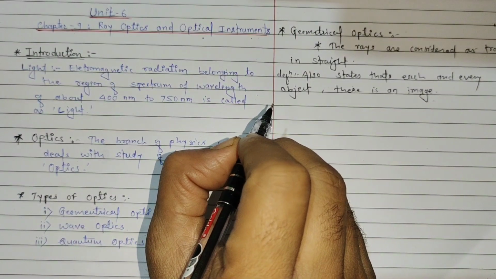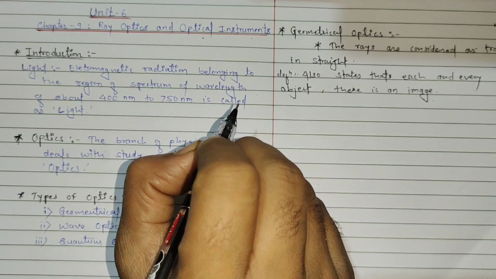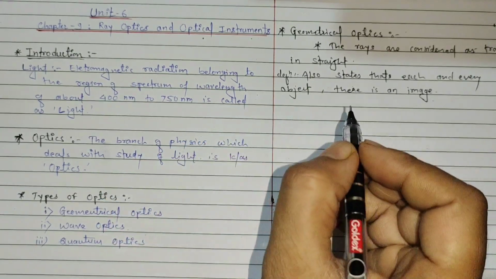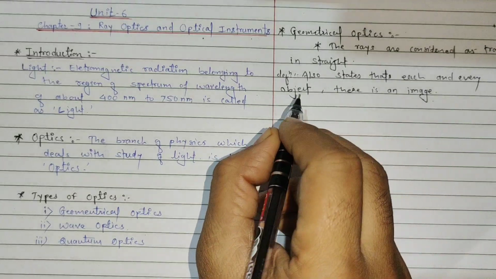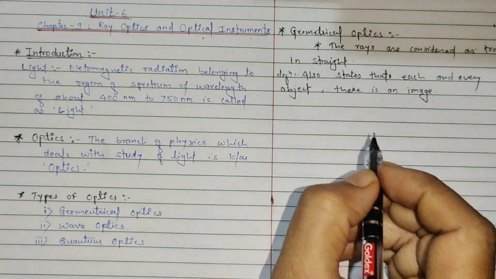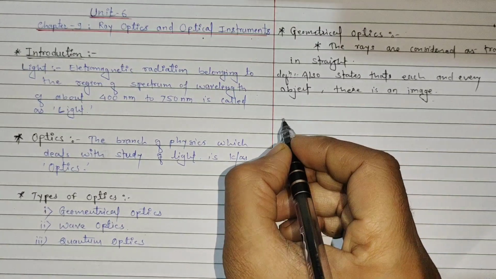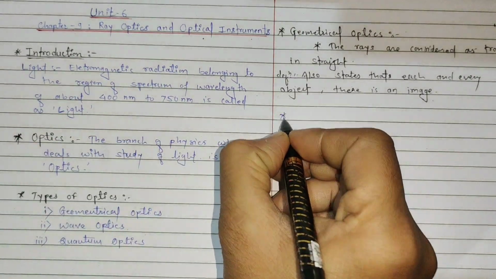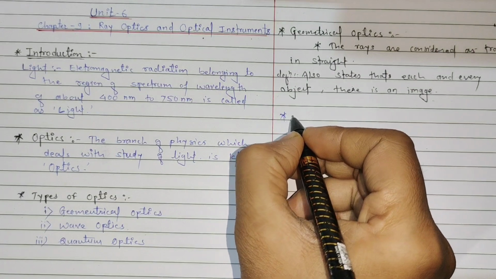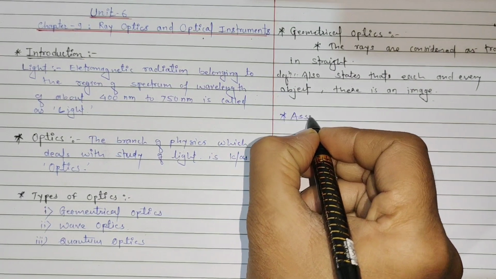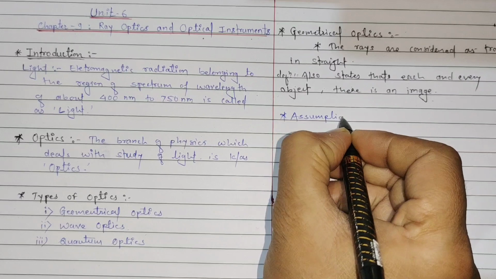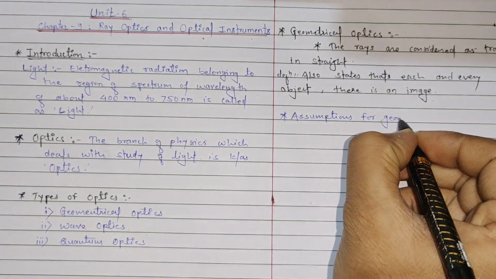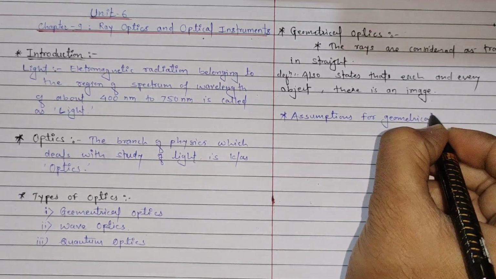We can again say that it works with some assumptions. Whenever we go for geometrical optics, we have to consider some assumptions. Which kind of assumptions do we consider? We should first understand these assumptions for geometrical optics.